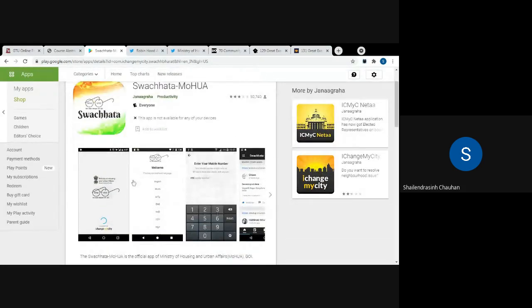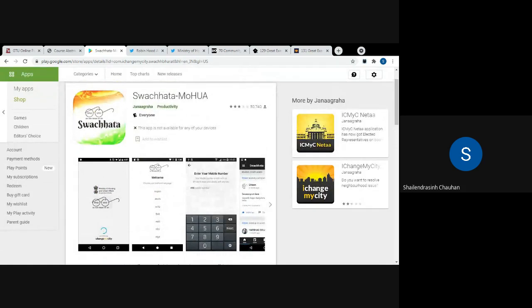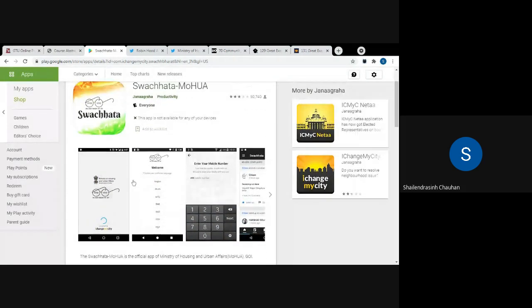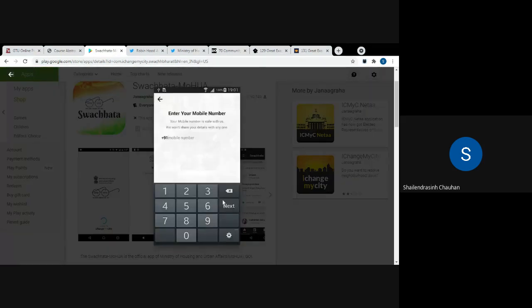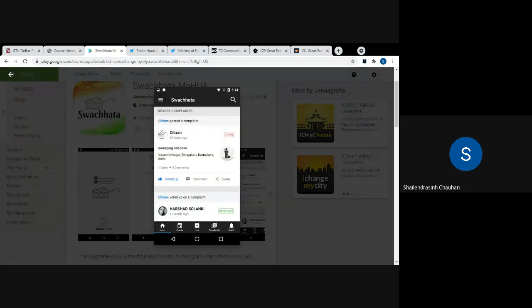Now, it may be possible that many of you are using this application, not sure, but if you are not using it, you should use this application at least once. Why? It is such a useful application by the government. Whenever you are facing any kind of issue, let us say a complaint regarding cleaning or water supply and other things, you can simply use this application. You can post the complaint, and the complaint will be resolved within a few days. So it is a great application.